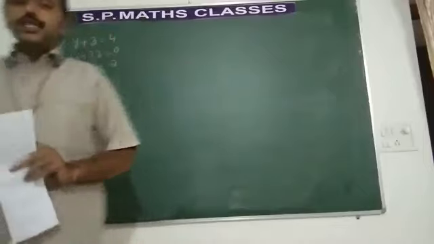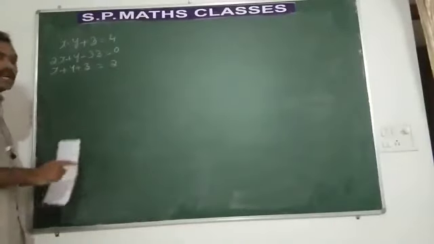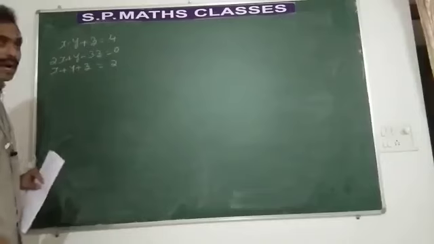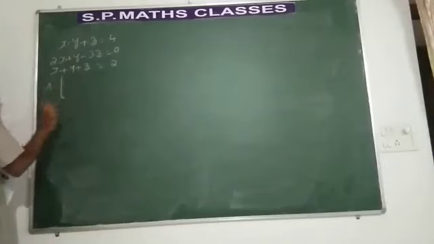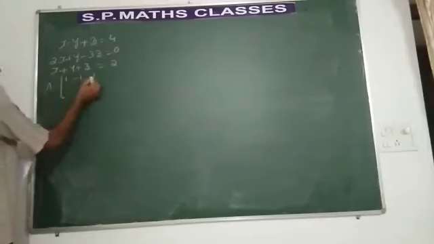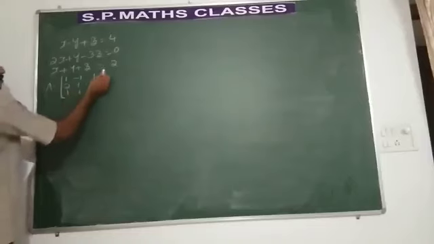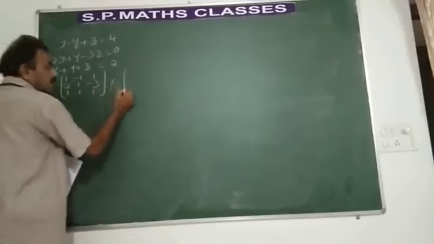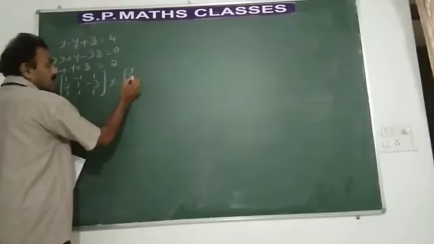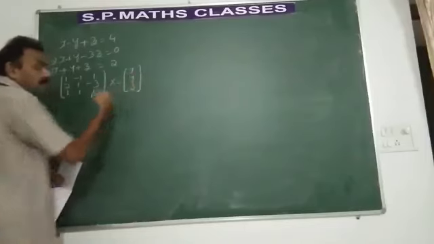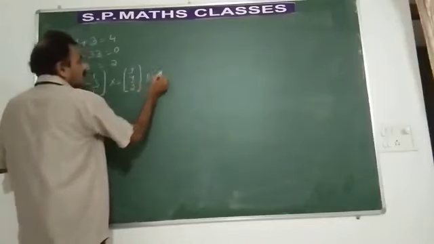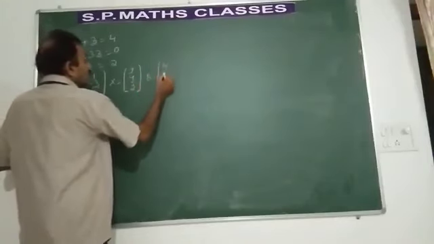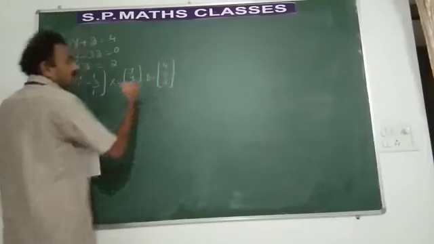So ensure whether x, y, z are in order and constants are written on the RHS. Yes, first form the matrix A, 1 minus 1 1, 2 1 minus 3, 1 1 1. What is the matrix X now? It is the column matrix x, y, z. We have 3 variables, so we have to write the column matrix. Next, to write the constant matrix B, it is 4 0 2. I think you have understood?